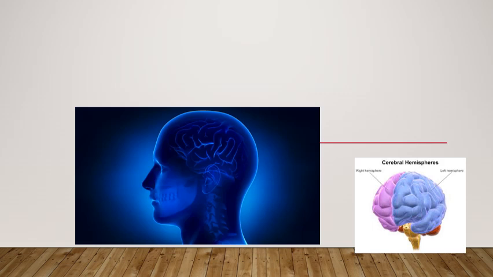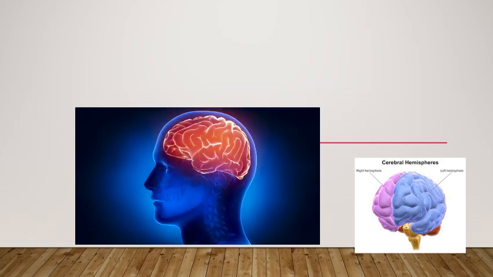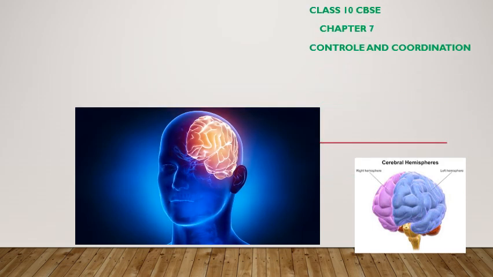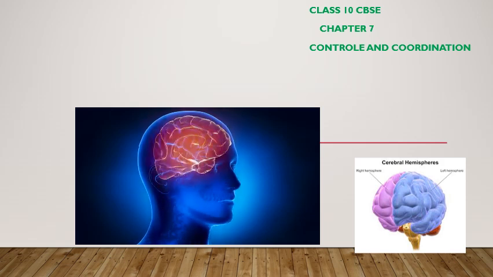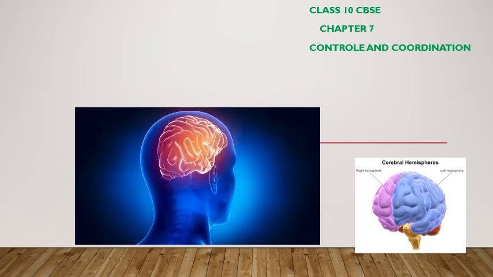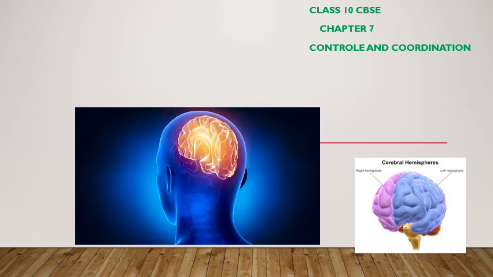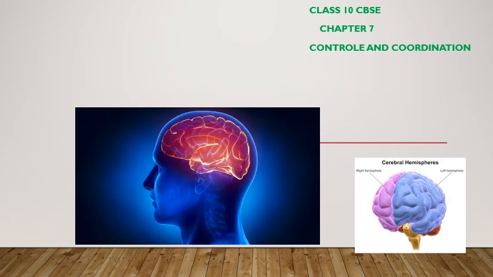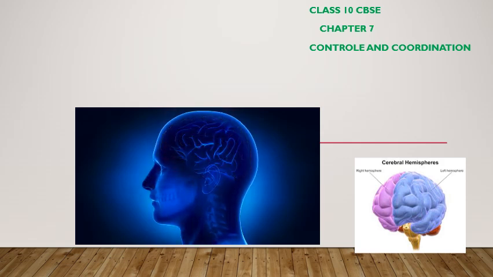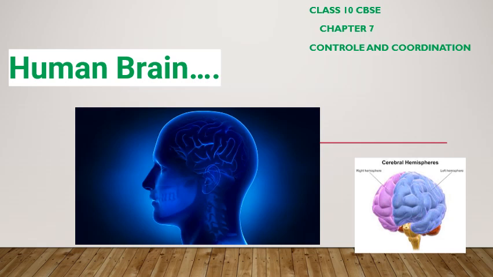In our previous class, I was explaining nervous system for class 10th CBSE chapter 7, control and coordination. In our previous class, I explained the nervous system. Today, as I told you, let us discuss the human brain.